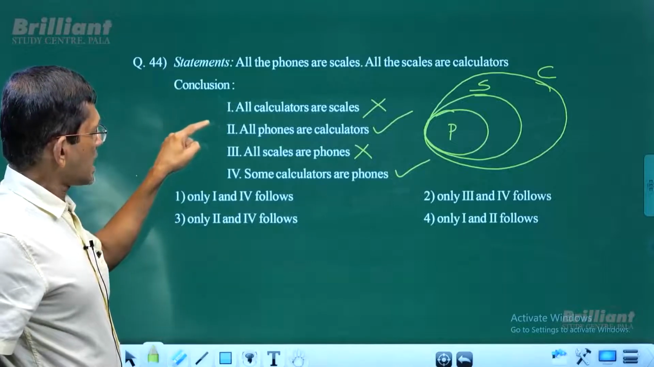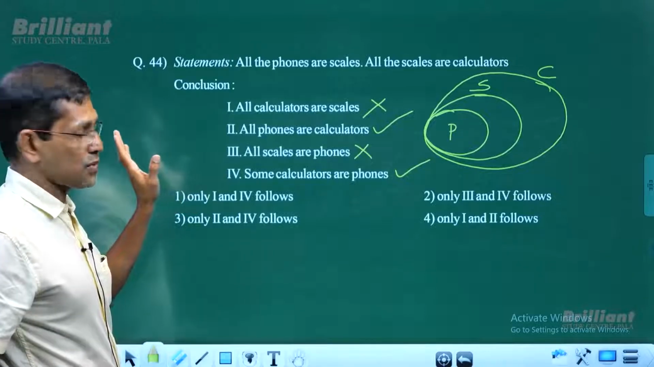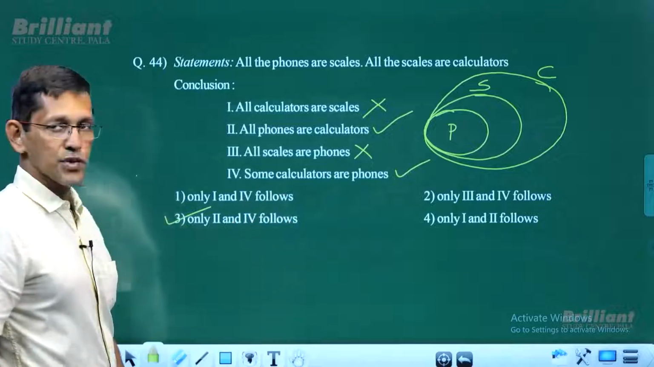We have 1 and 3 do not follow, but 2 and 4 follow. So we have only 2 and 4. So that's the answer.